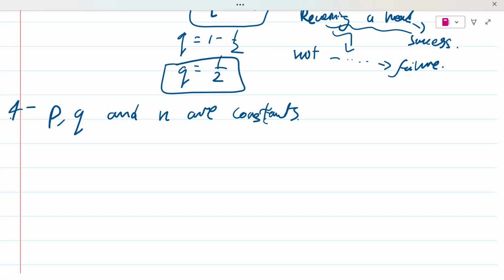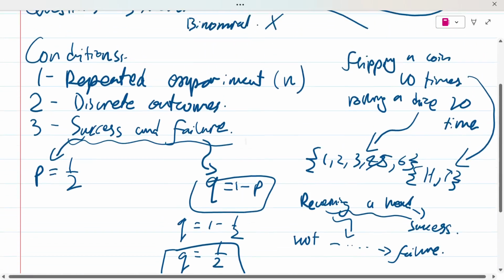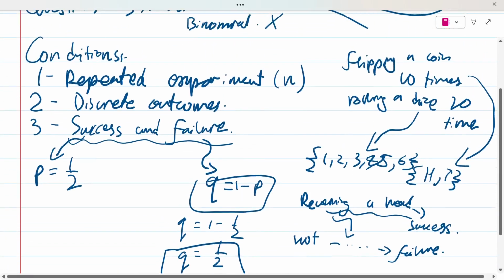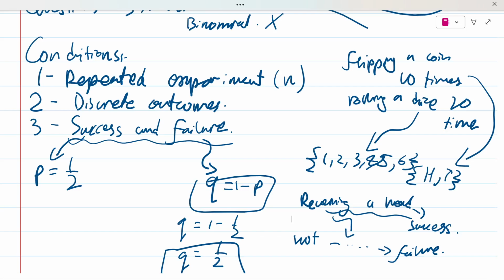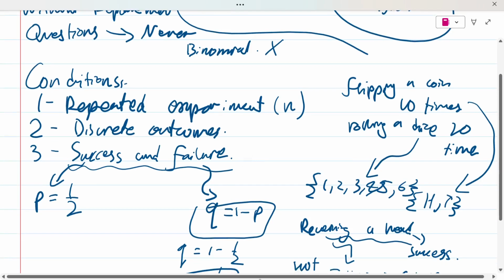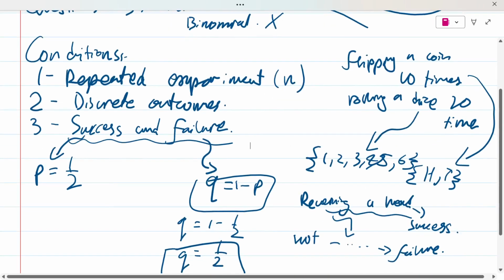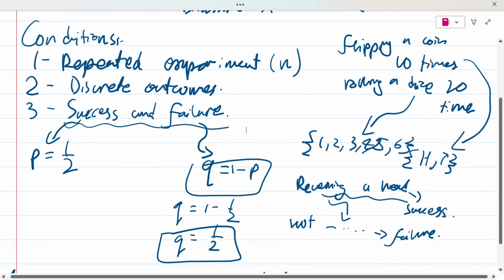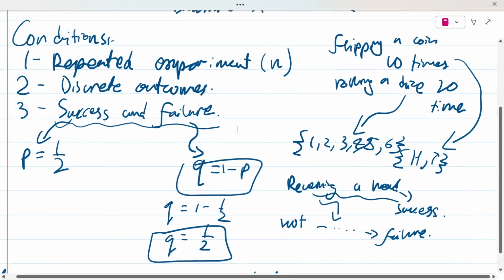So if you see a question that seems like a binomial distribution, the first condition is being satisfied, the second condition is being satisfied, and you also find the concept of success and failure inside that question as well. You're like, aha, found it.